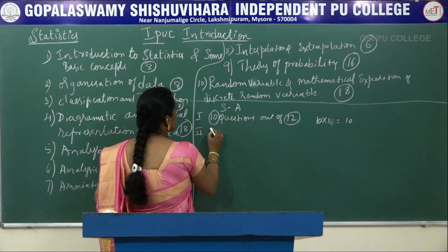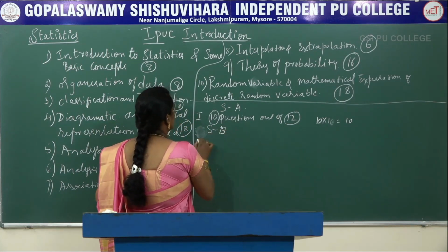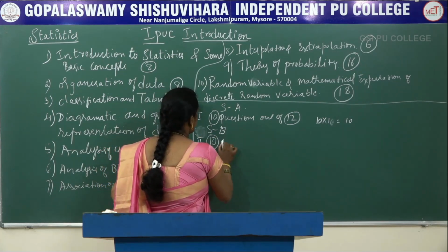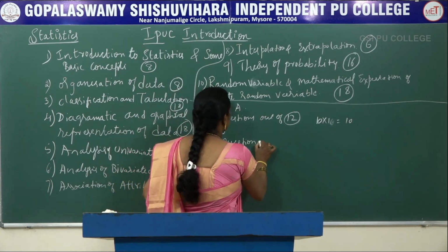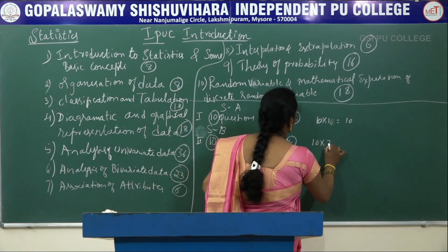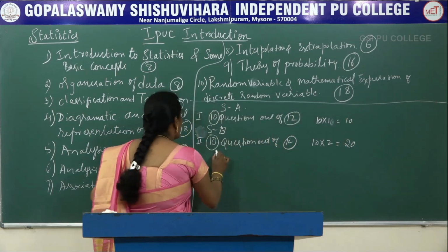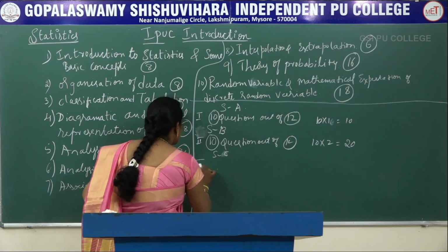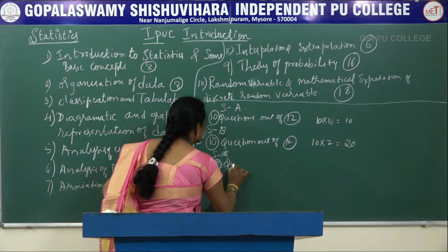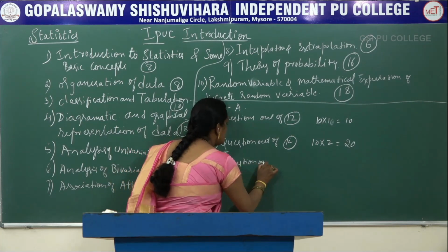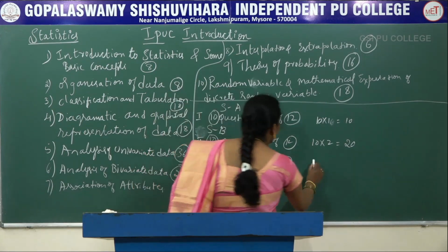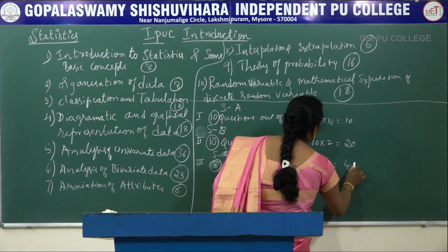For Section B, the second main, we have to answer 10 questions out of 12 again, 2 marks each, that is 20 marks. For Section C, the third main, you have 12 questions and you have to answer 8 questions out of 12, 8 fives are 40 marks.